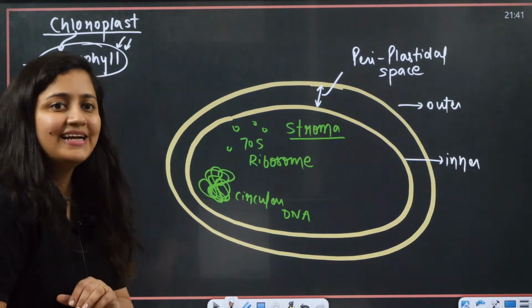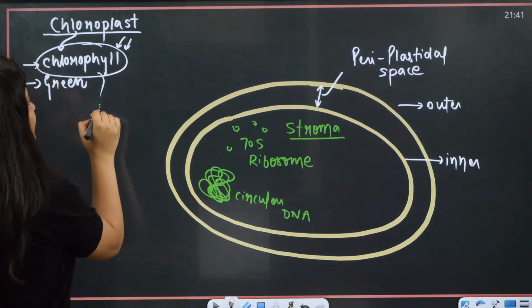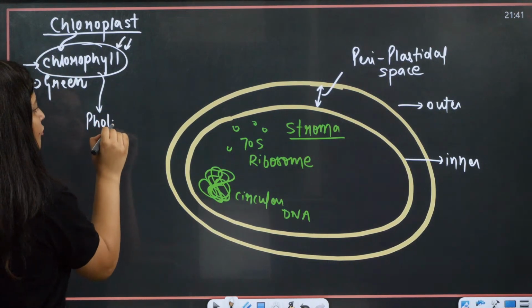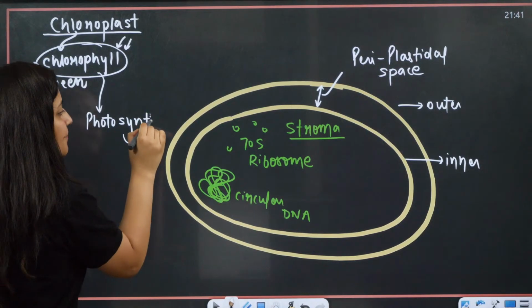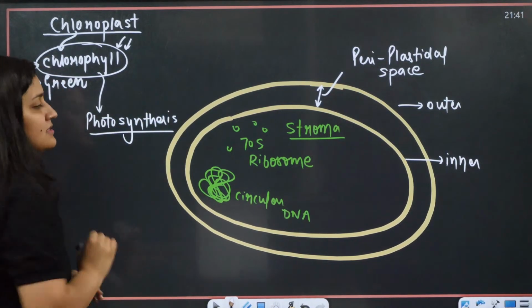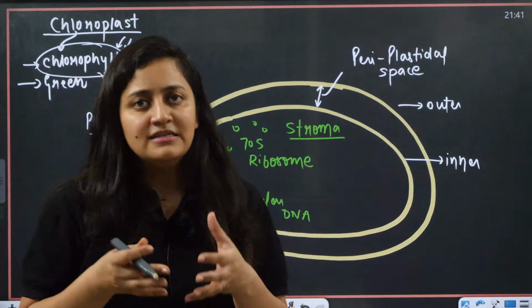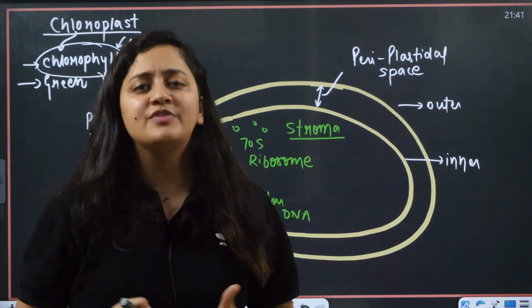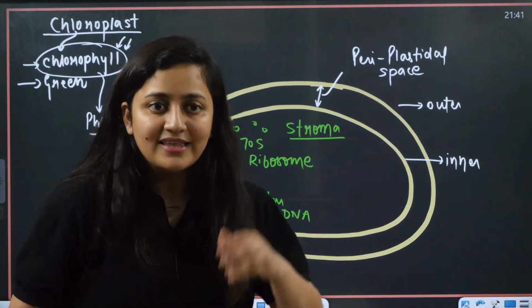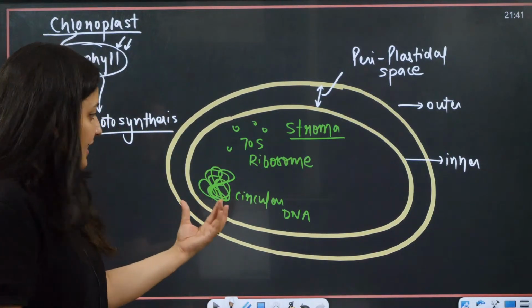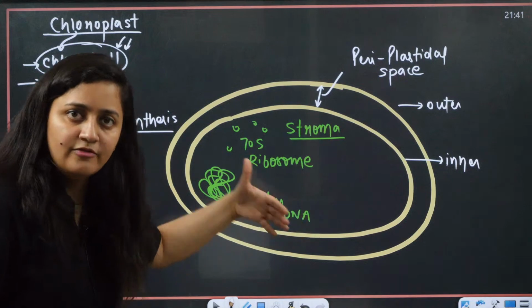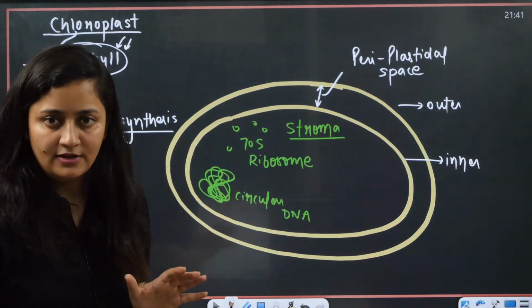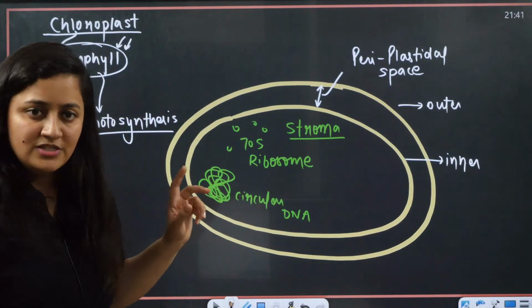When chlorophyll is there, obviously we relate it with photosynthesis, and plants perform photosynthesis. That is why plants have chloroplasts. So definitely they are absent in the animal cell. And because of circular DNA and 70S ribosomes, they are semi-autonomous organelles.